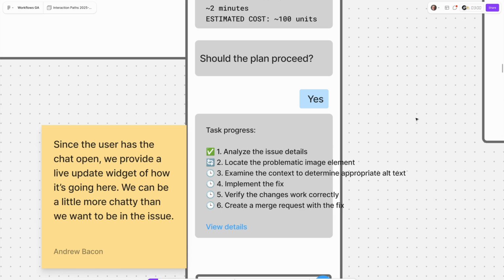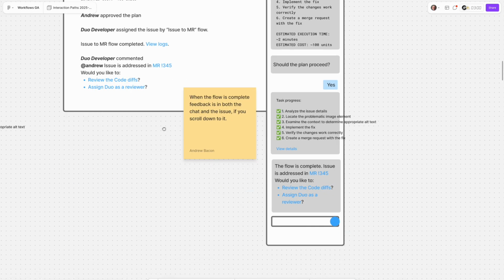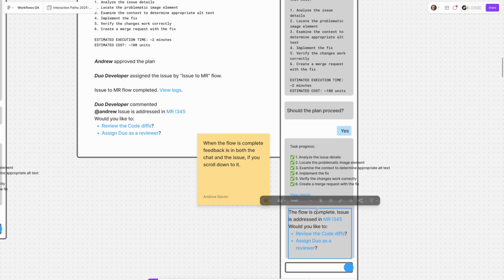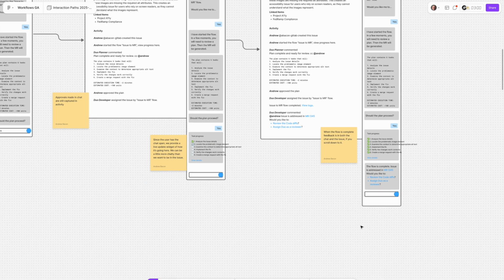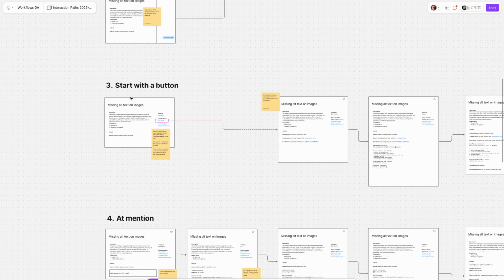Something I might not want to do in the issue itself, not wanting to trigger too many to-dos or email triggers that go out to folks. But we can be maybe a little chattier here in the chat. And same thing, you can see, right? Like when it's finished, you get the update there, but you can also get it in here. And that would just be one of the ways. Additionally,